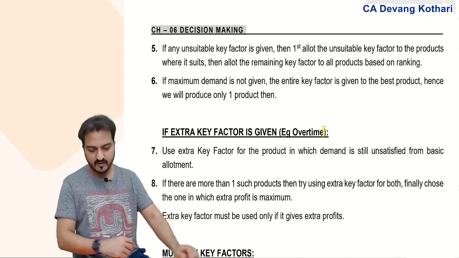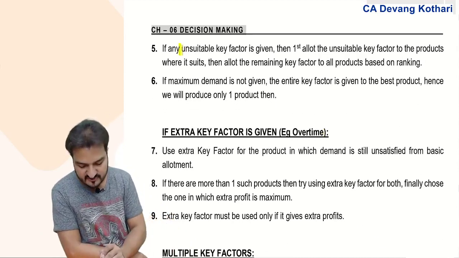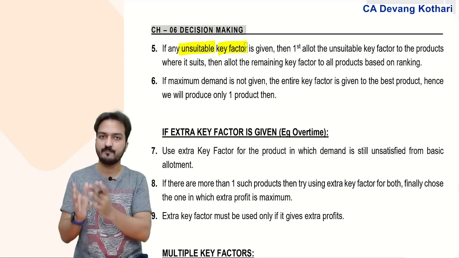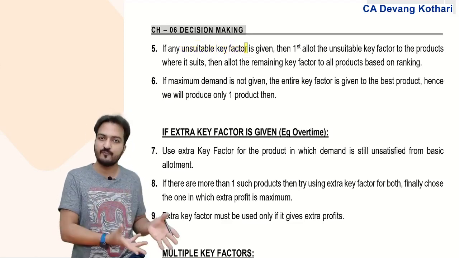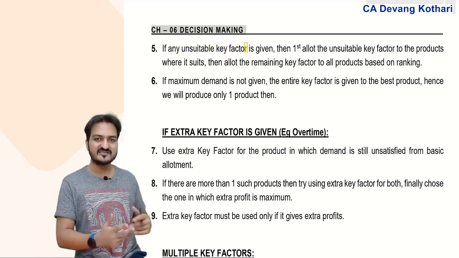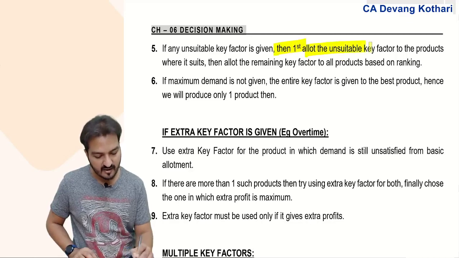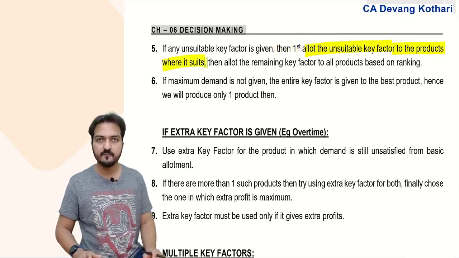Some more. If any unsuitable key factor is given, you also had adjustments where some key factor was unsuitable for some products, meaning this key factor is suitable for only a few products. So if there is any such unsuitable key factor, then first allot the unsuitable key factor to the products where it is possible.